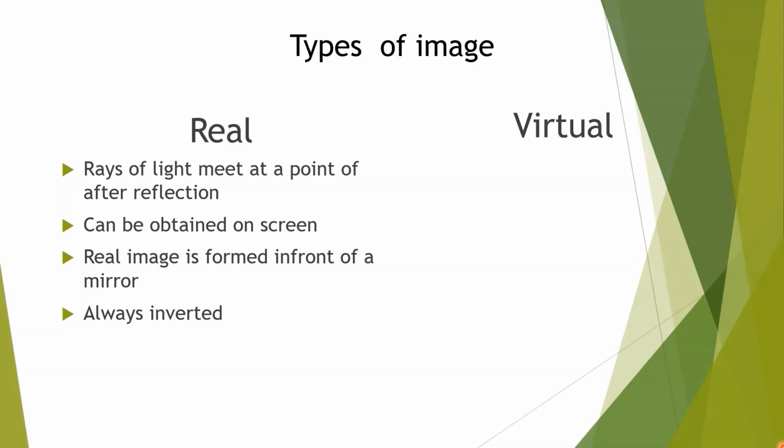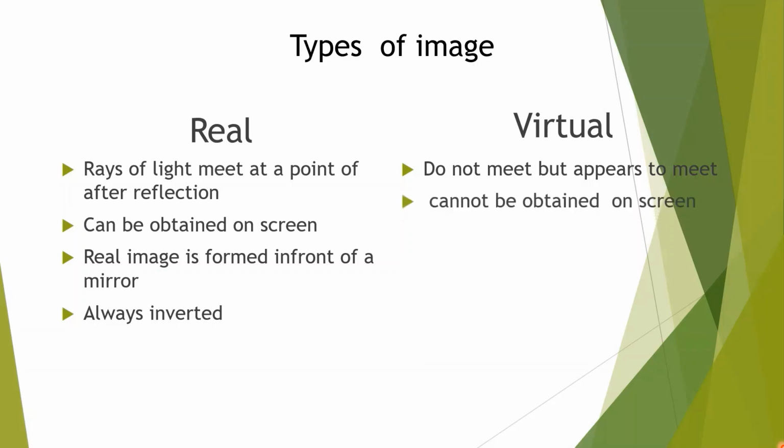Real image will be formed when rays of light after reflection will intersect actually at a point. Real image can be obtained on a screen, and real image is formed in front of the mirror, and these are always inverted. Virtual image, after reflection, rays of light will not intersect, will not meet actually, but appears to meet, seems to meet. Then virtual image will be formed.